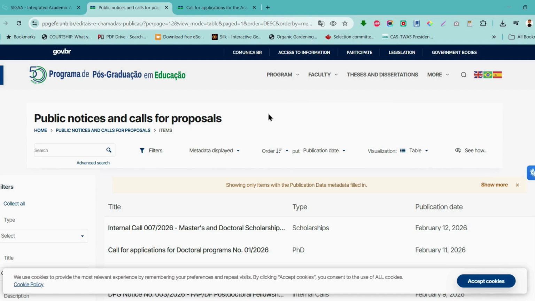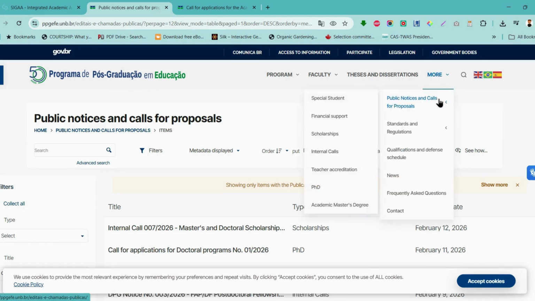So this is a particular university. I think this should be the University of Brasilia, and this website is for their postgraduate program in education. Let's go look for some programs that we are going to be applying for today. You can see here, public notices and calls for proposal.